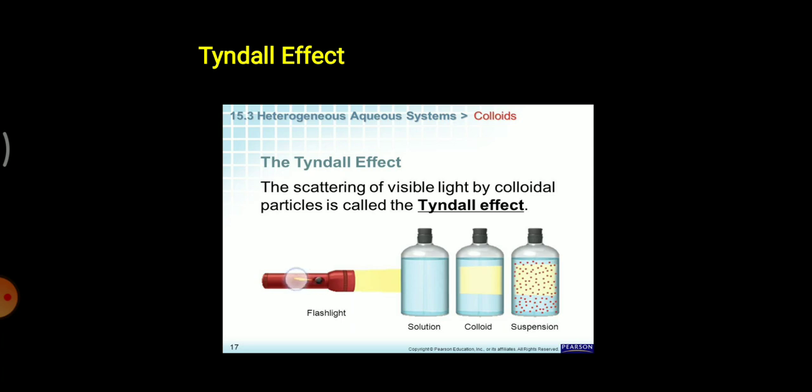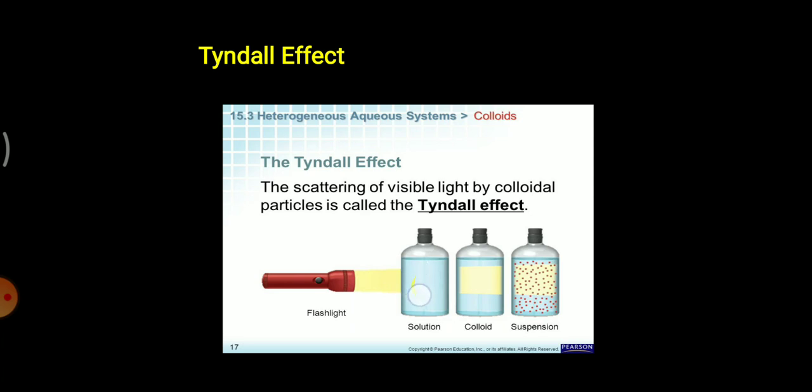Now, if a source of light like a torch is passed through three different types of solutions, for instance, if I imagine this as a mixture of sugar solution with water, I cannot see any ray of light from where I'm viewing this.